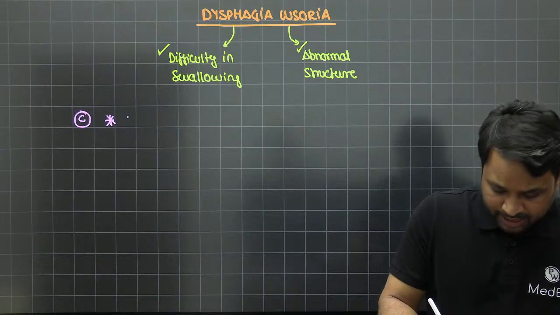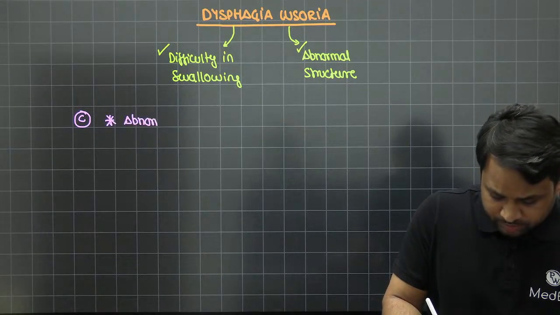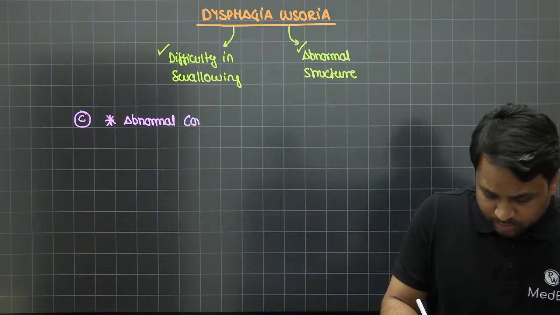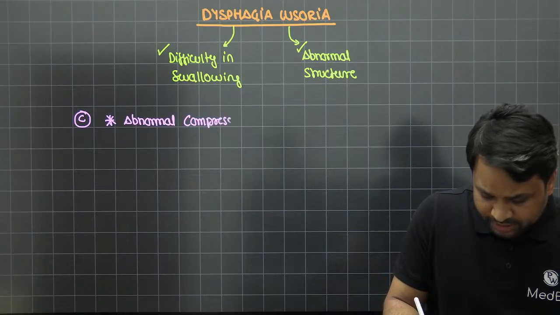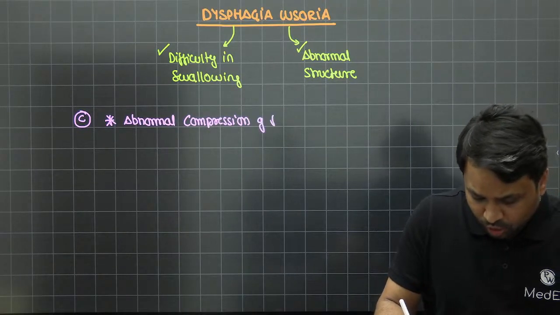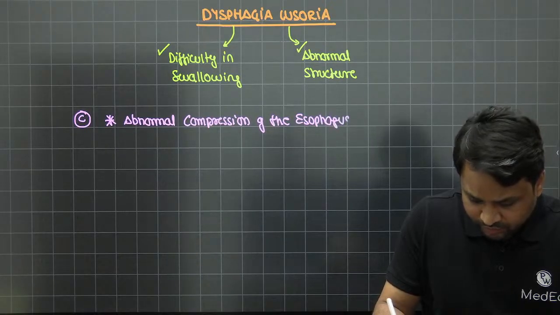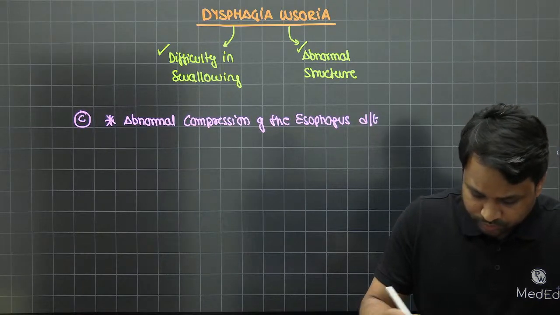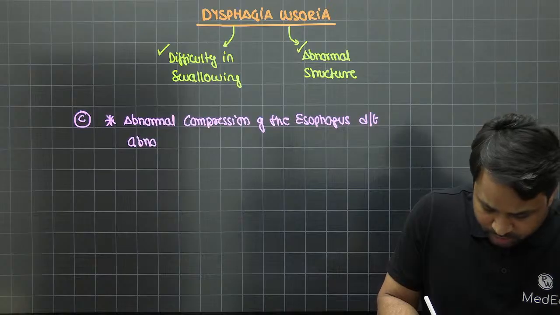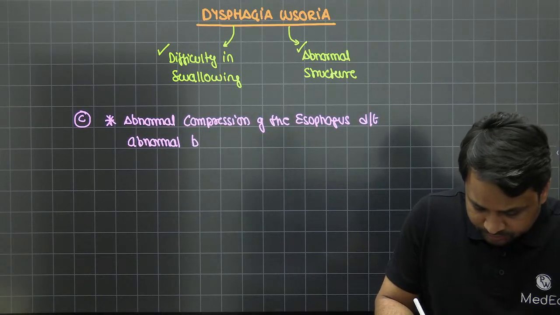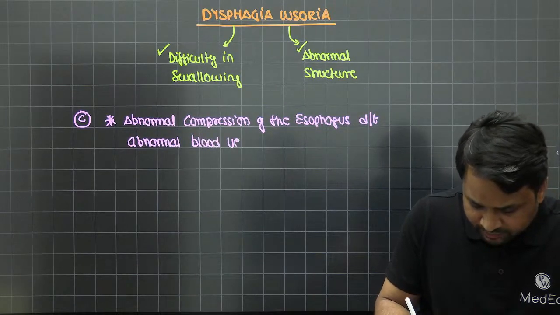The dysphagia here is because of an abnormal compression of the esophagus due to an abnormal blood vessel.